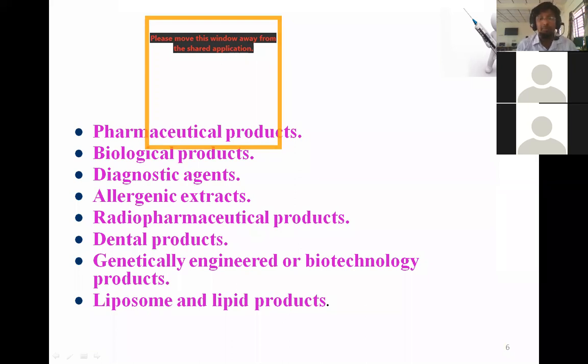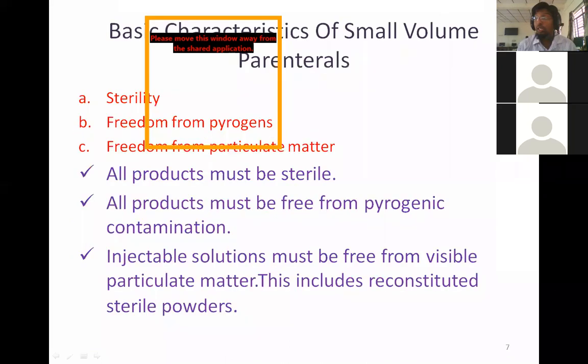So all the products must be sterile, all the products must be free from pyrogen contamination, and injectable solutions must be free from visible particulate matter. This includes reconstituted sterile powders also. Let's see the advantages of small volume parenterals.